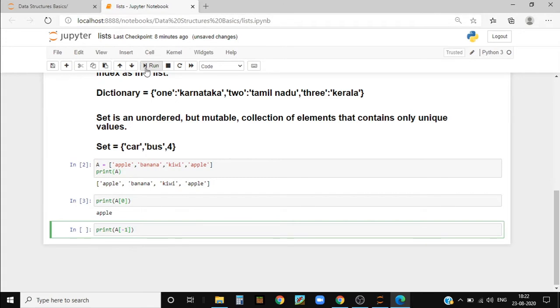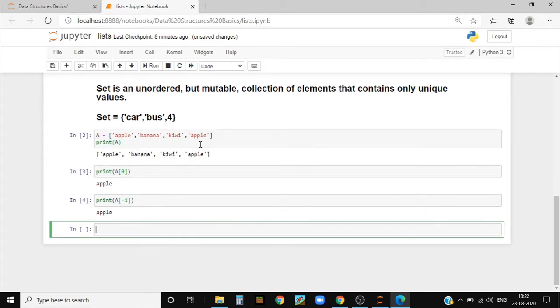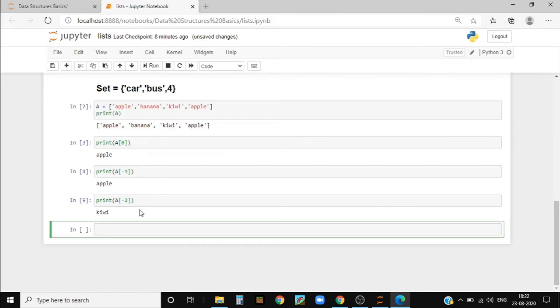And then when I run it, it comes apple again because apple is the first and the last, but since it's the last one also and I want to show it works, I'll again write print a, and inside of square brackets I'll write -2. Now when I run it, it comes kiwi because kiwi is the second last. So negative index means it prints from the end of the list, but always remember 0 will always print the element which is at the first of the list.